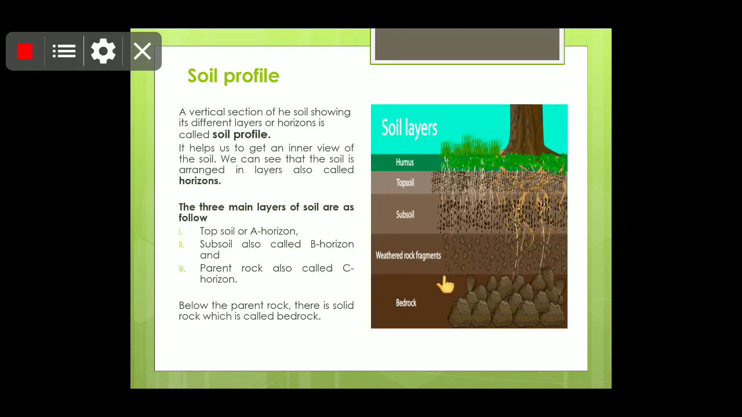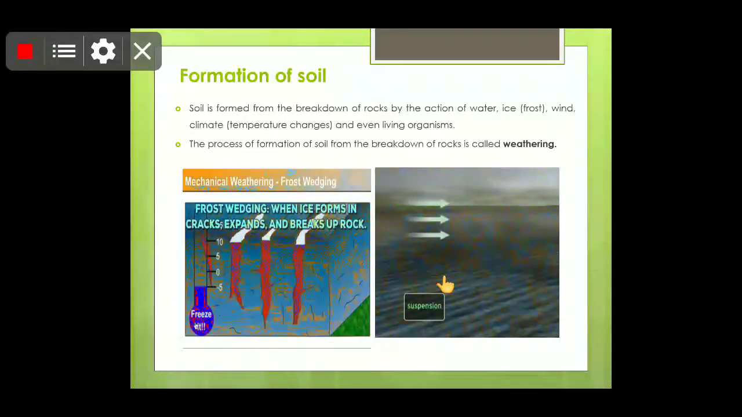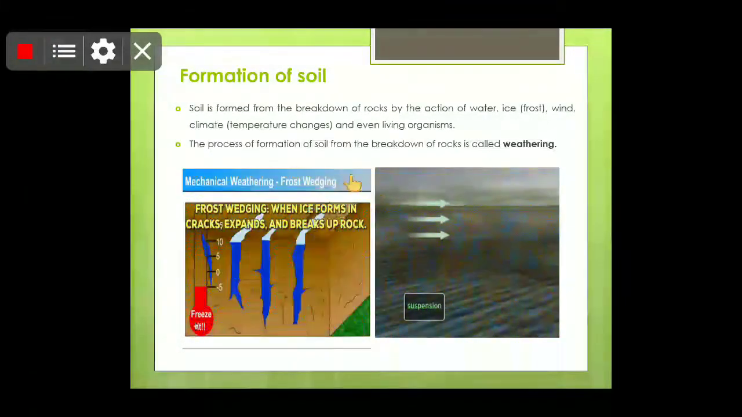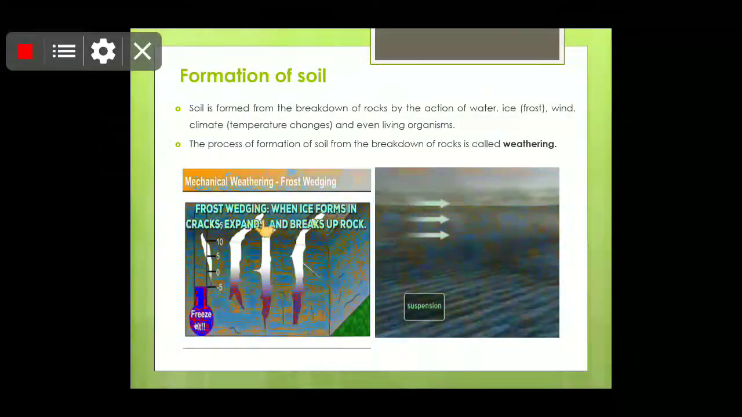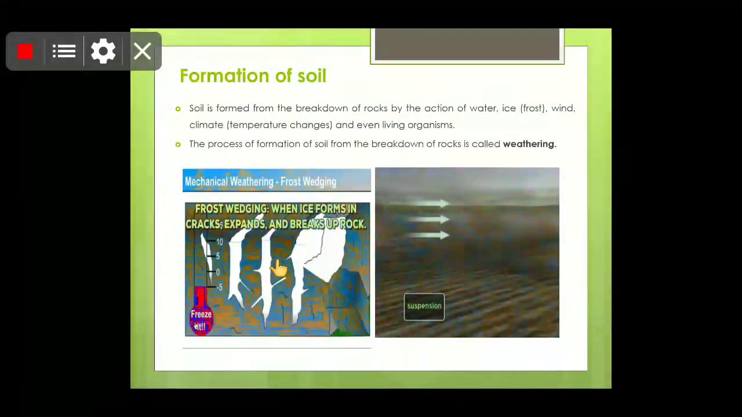So children, before I go to the soil profile, I want to tell you how these forces would work on the rocks to break them down into tiny particles. Water plays an important role in breaking large pieces of rock into smaller pieces. Children, rainwater enters the small crevices of rocks. Crevices means the small gaps present in the rock. So the water may reach in this.